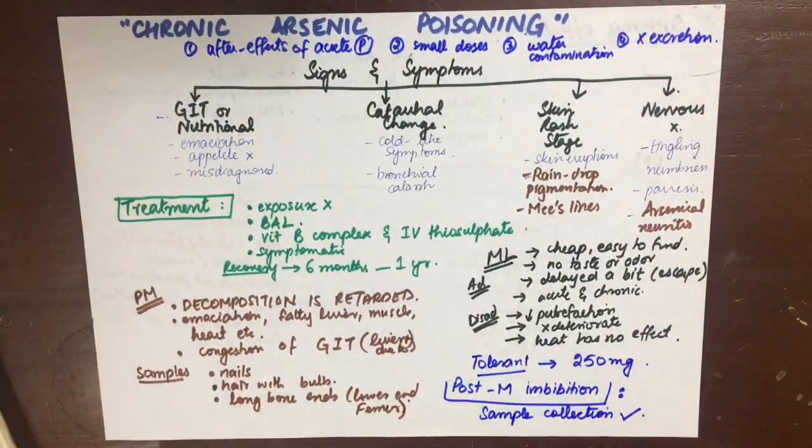Now, post-mortem imbibition of arsenic is something where the soil contains arsenic, and arsenic poisoning is also suspected in a dead body, so the samples of the earth from around the dead body should also be collected because it can create confusion in detection.